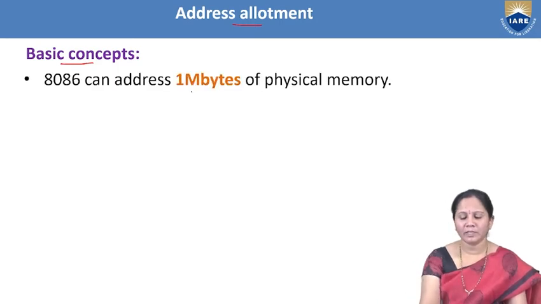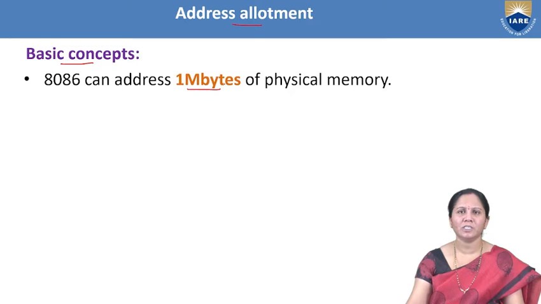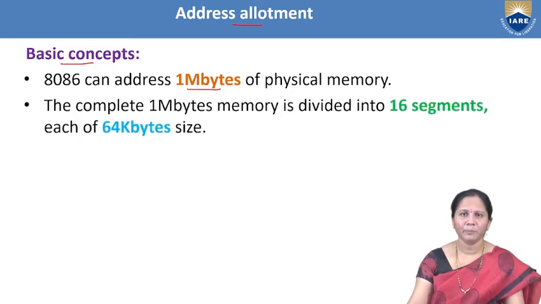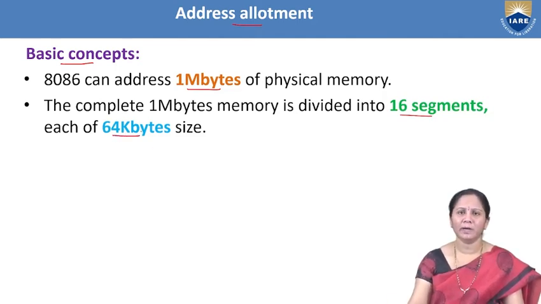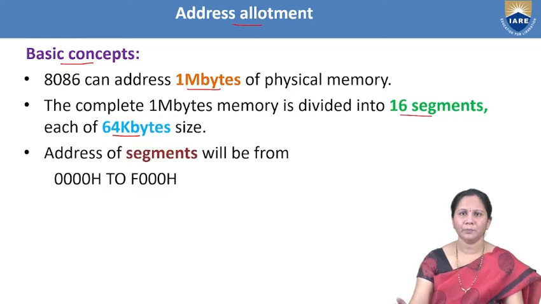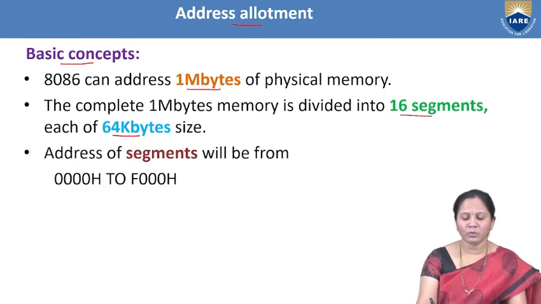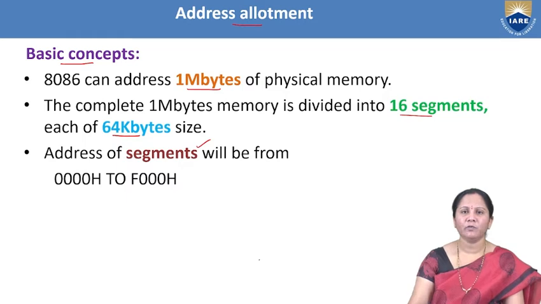Generally, the physical memory size of the 8086 microprocessor is 1 MB. That 1 MB memory is divided into 16 logical segments. Each segment size is 64 kilobytes. Now, how do we give the address for segments? There will be 4 code segments, 4 stack segments, 4 data segments and 4 extra segments, so totally 16.